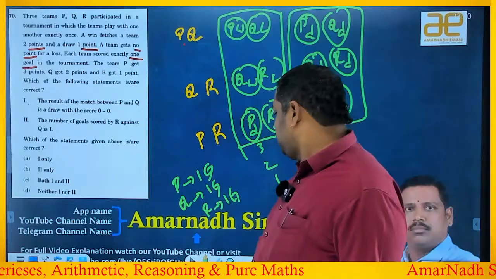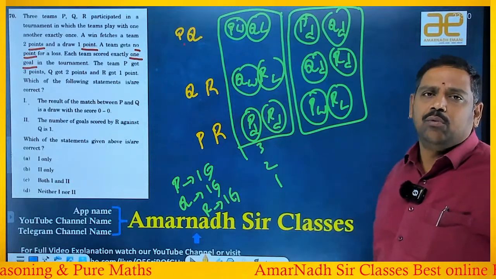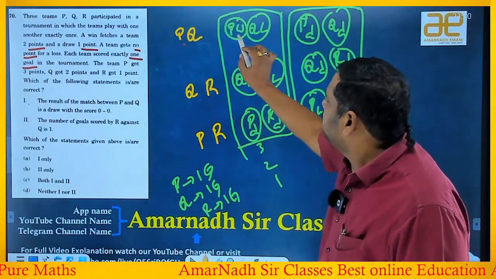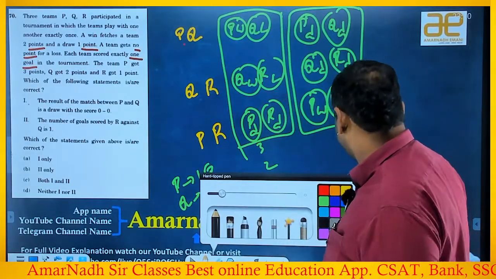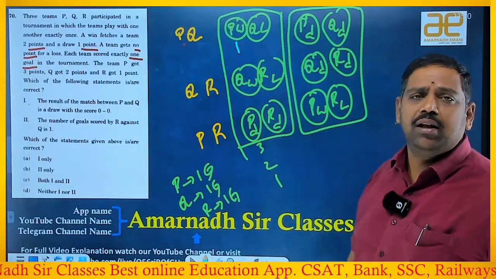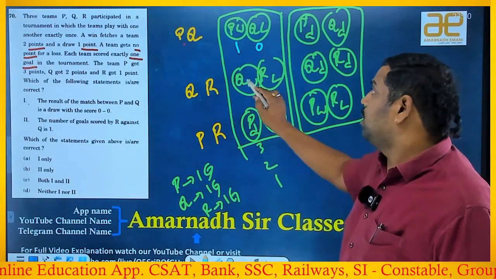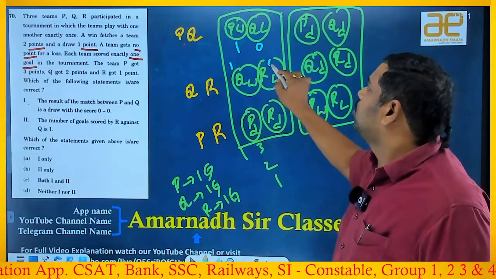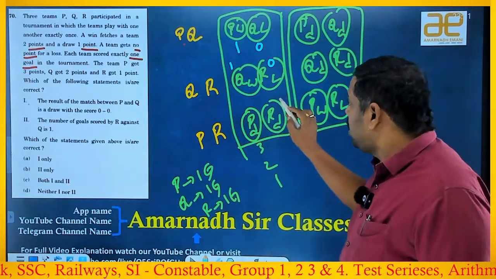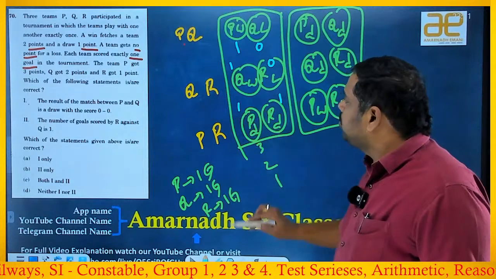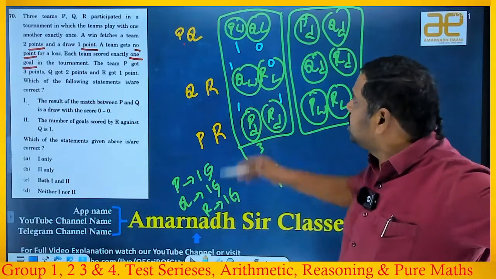Now the point you have to observe is, P, Q, R, everybody made 1-1 goal. P won the match, definitely it has to make a goal. So P made 1 goal, right? So automatically Q made 0 goals. Here Q made 1 goal, R made 0 goals. So P 1 goal satisfied, Q 1 goal satisfied. Now R should also make 1 goal, right? So R made 1 goal. It is a draw, that means P should also make a goal. Now P is making 2 goals, but everybody has to make only 1 goal, right? So that's why this is not a possibility.